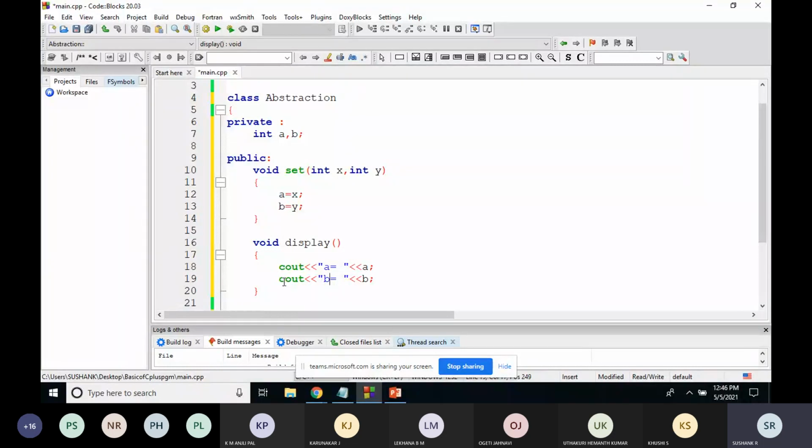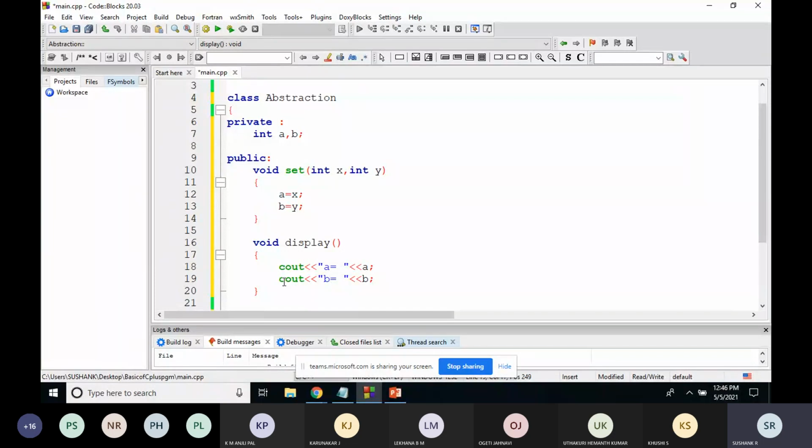Since I made the variables a and b private, you cannot access those variables directly. But you can give values to the variables a and b by using the set function. The set function takes two parameters, x and y. So using the set function, you can give the values to the variables. After that, you use the display function to display the values of a and b. So what is happening here?